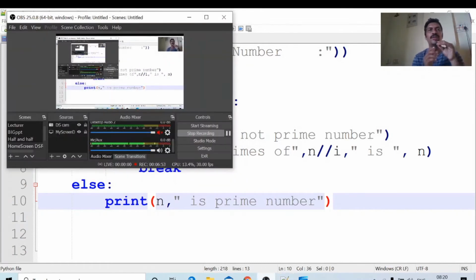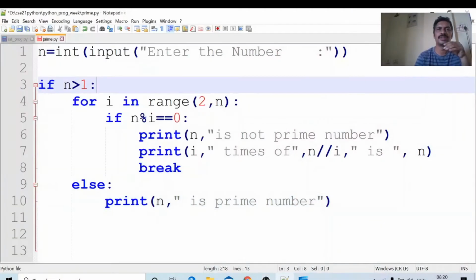In a for loop, the else block is not executed in three cases. What are the three cases? Whenever the break is executed, the else block is not executed. Next, whenever division by 0 occurs in some statement, the else block is not executed. When the os.exit function is executed, exit means the virtual machine terminates. If the machine terminates, who will execute that block? In that case, the else block is not executed. If it is divided by any number, the else block is not executed.